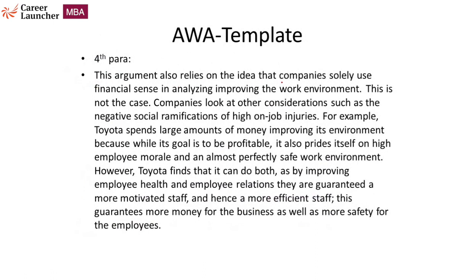This argument also relies on the idea that companies solely use financial sense in analyzing improving the work environment. This is not the case. Companies look at other considerations such as negative social ramifications of high on-the-job injuries. So again, it tells you what other things are important, and then gives you the example of Toyota here. Toyota spends a large amount of money improving its environment while its goal is to be profitable.